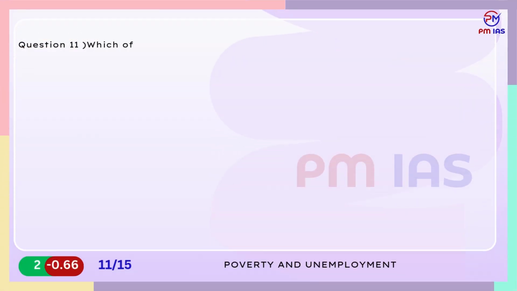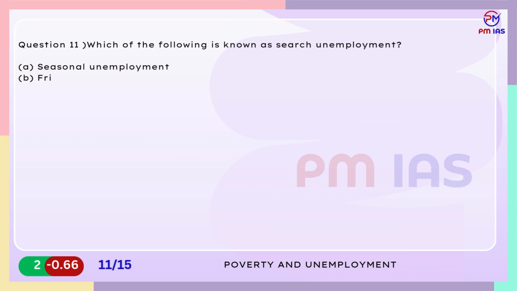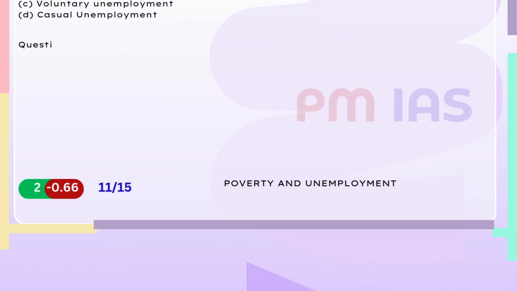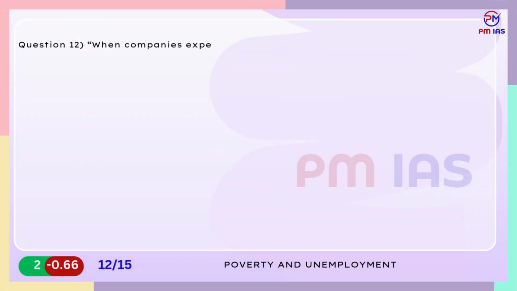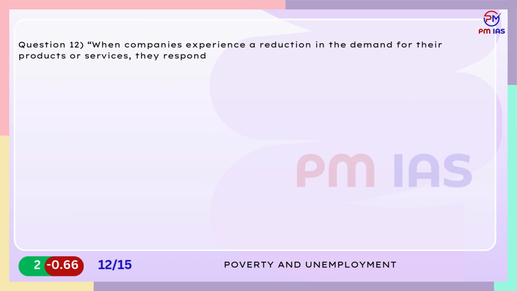Question 11. Which of the following is known as surge unemployment? A. Seasonal unemployment. B. Frictional unemployment. C. Voluntary unemployment. D. Casual unemployment. Question 12. When companies experience a reduction in the demand for their products or services, they respond by cutting back on their production, making it necessary to reduce their workforce within the organization.